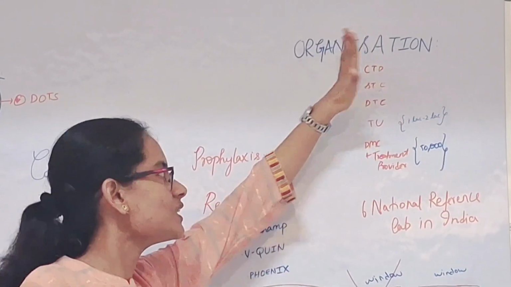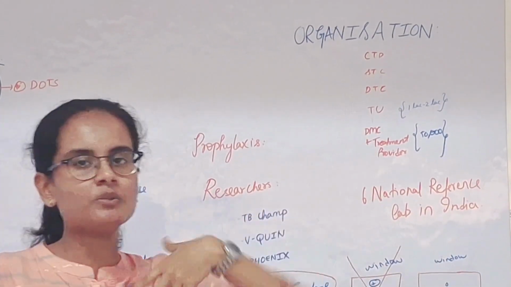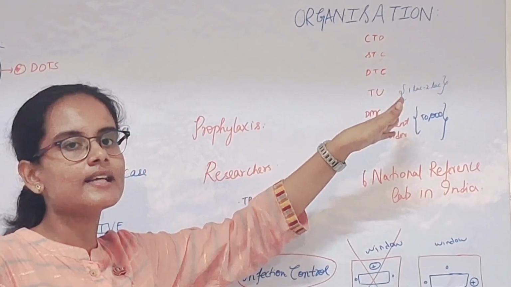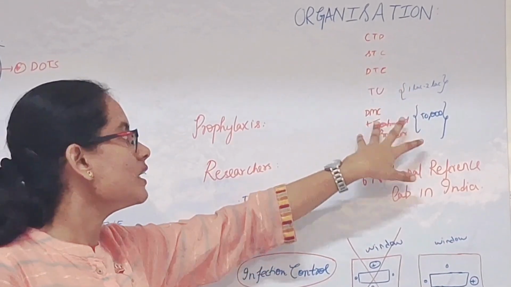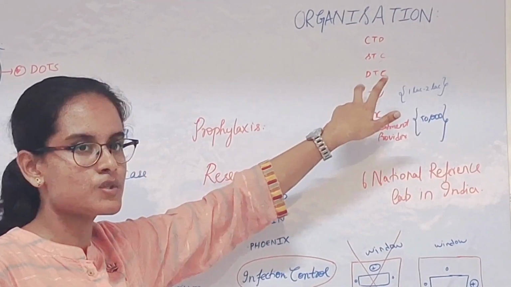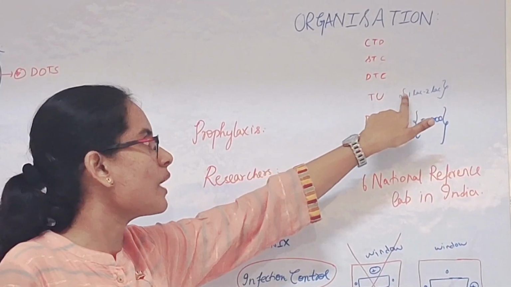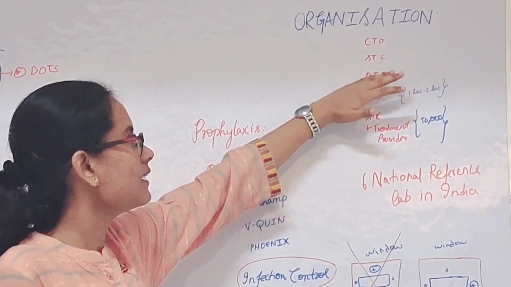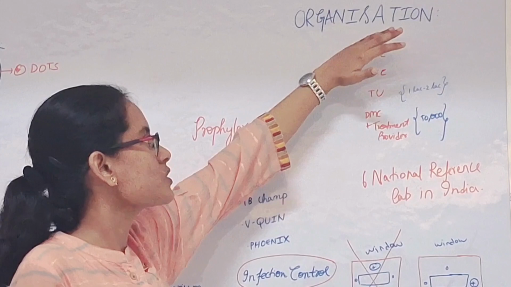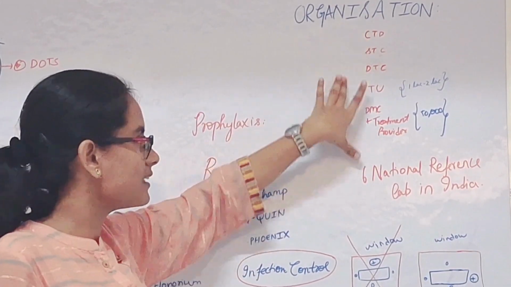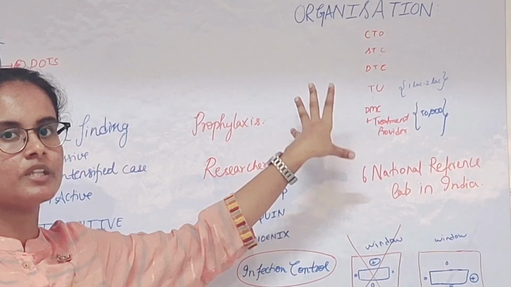Next, these are the organizations which are in collaboration with the NTEP program, which includes the designated microscopy center. Next, you have the treatment provider, which covers a population of around 50,000. Next, we have the tuberculosis unit, which covers a population of 1 lakh to 2 lakh. Next, you have the district TB center, the state TB center, and the central TB division. So, these are the categories of organizations which are in collaboration with the NTEP.